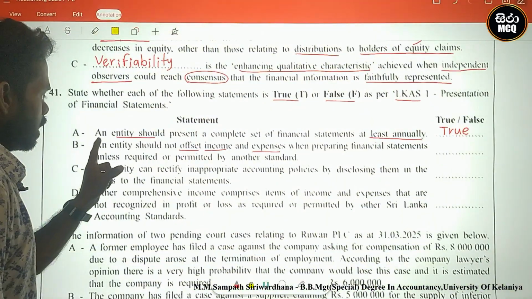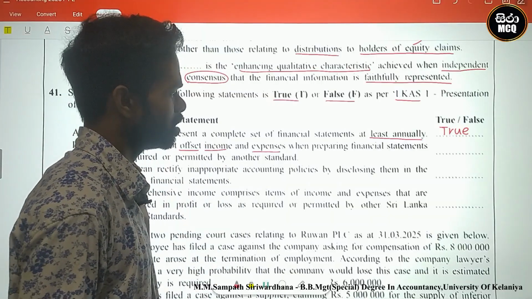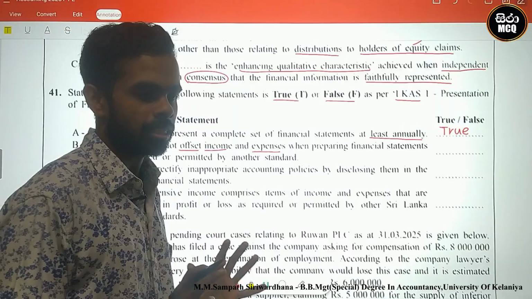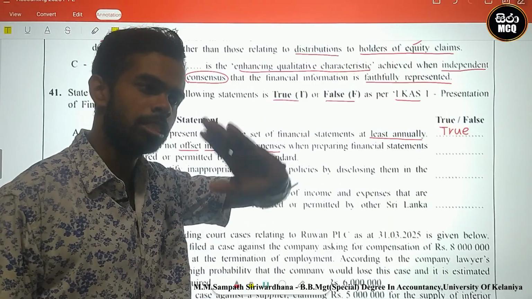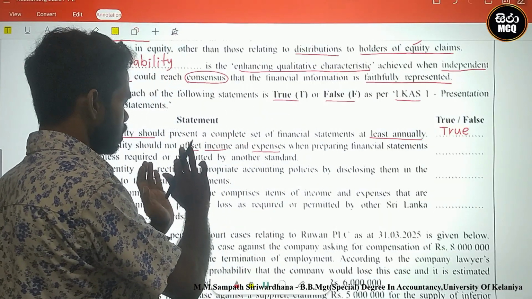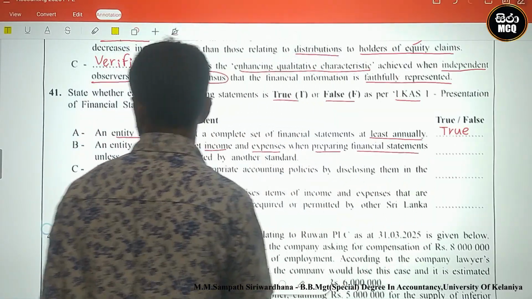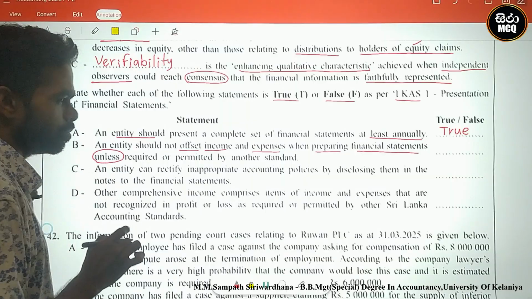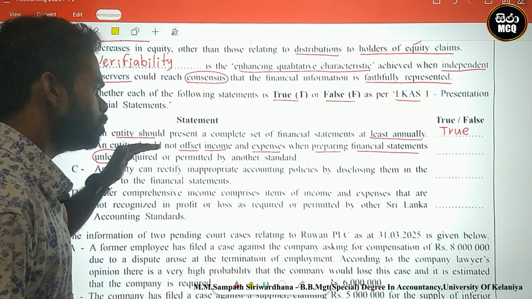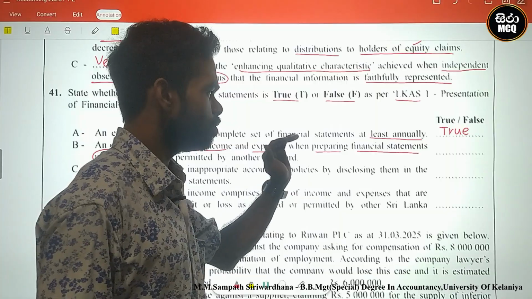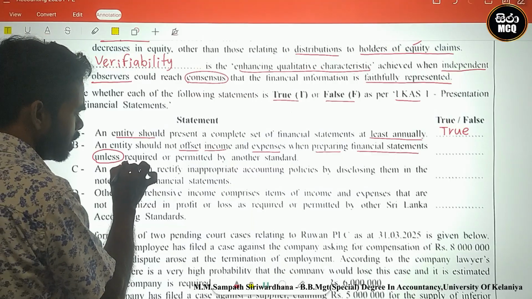Look here. An entity should not offset. We cannot offset income and expenses. Why? Income must be separately identified. Expense must be separately identified. An entity should not offset income and expenses when preparing financial statements unless there is a guideline, unless